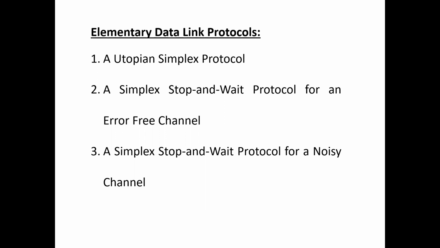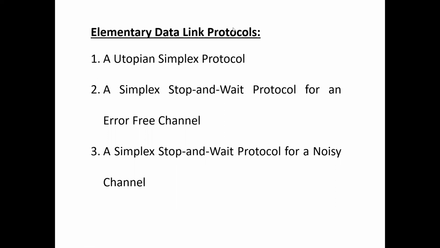Next, the third function is flow control. Flow control regulates the speed of delivery so that a fast sender does not drown a slow receiver. So these are the three functions of the data link layer: first, framing; second, error control; third, flow control. These protocols are designed to perform those three functions.